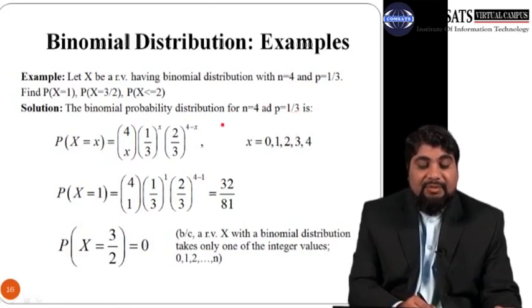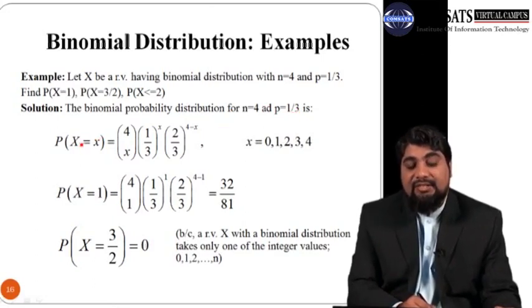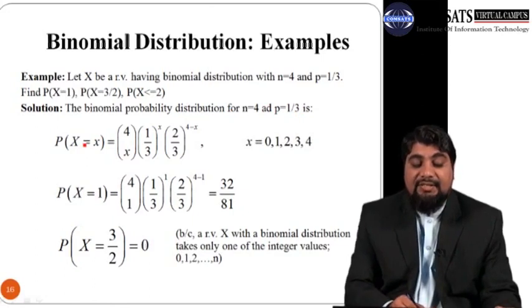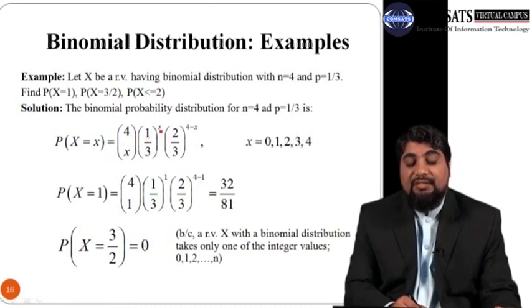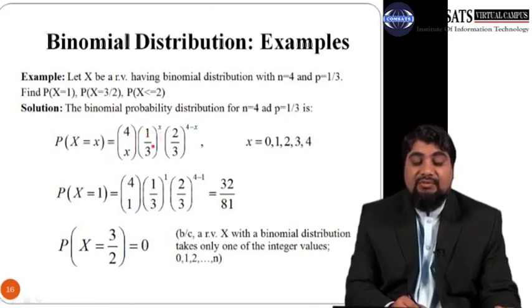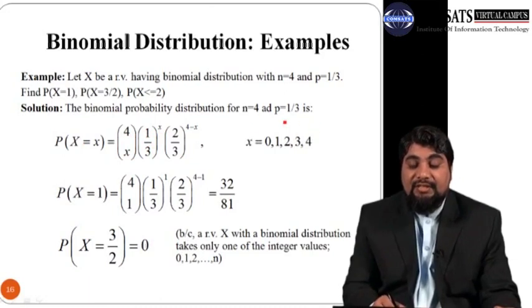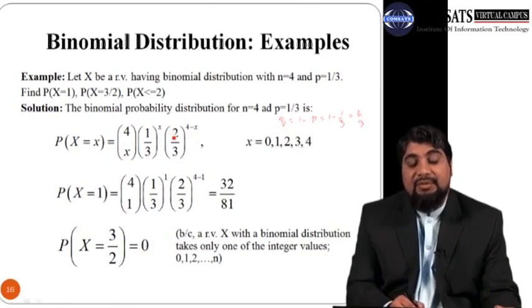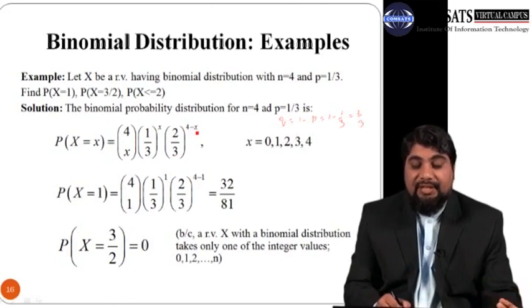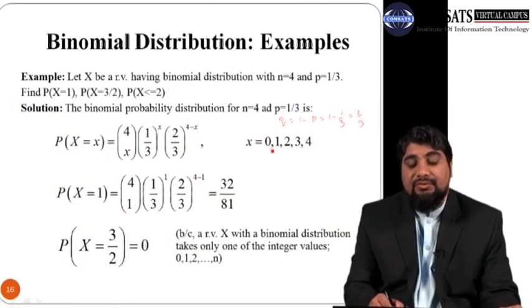So it is probability that random variable x takes value small x, and it is equal to 4cx into p raised to power x. P is 1 by 3, so 1 by 3 raised to power x, and q in this case is 1 minus p, which is 1 minus 1 by 3, which is 2 by 3. So q raised to power n minus x, so n is 4, so 4 minus x. And note that the range of x in this case is from 0 to 4.